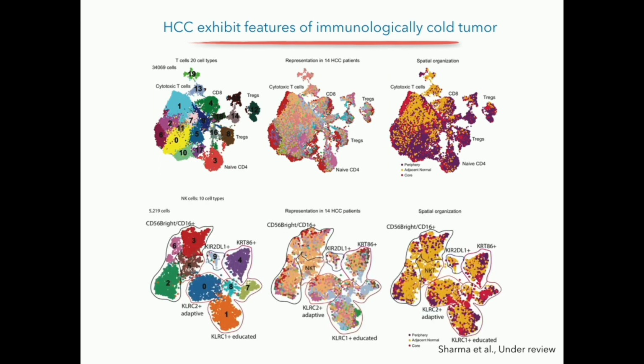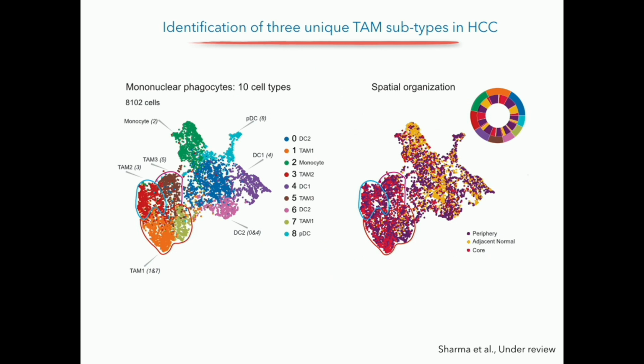Similarly, looking at another cytotoxic population, NK cells, they are mainly coming from the normal. Now, if you look at the cytotoxic cells, these are CD8 positive cells here. These cells are mainly coming from the normal again. So we suggest that liver is an example of a cold tumor. We don't see too much infiltration of the cytotoxic T cells. Well, there are a lot of CD4 positive cells, and specifically Treg cells are present in the periphery and core of the tumor. We look at another immune population, which is supposed to play an important role in immune modulation.